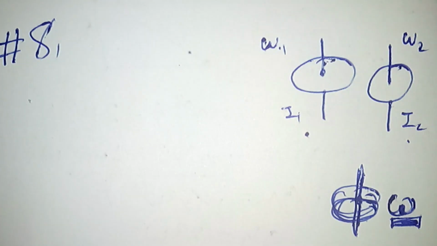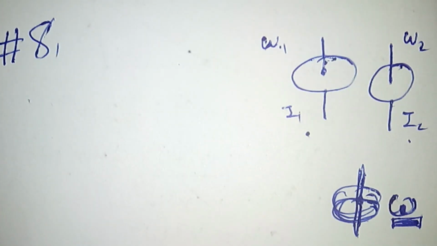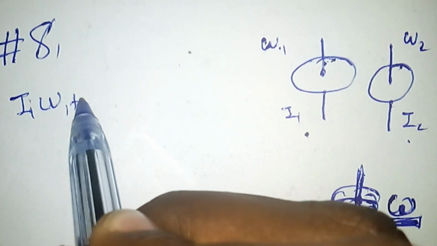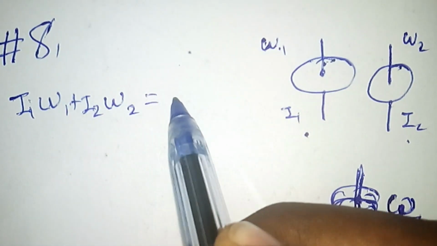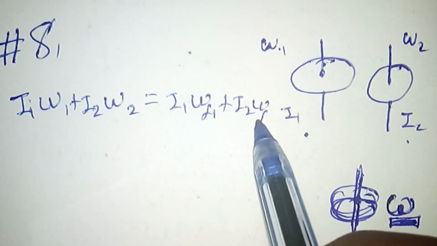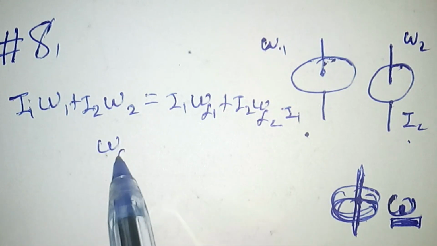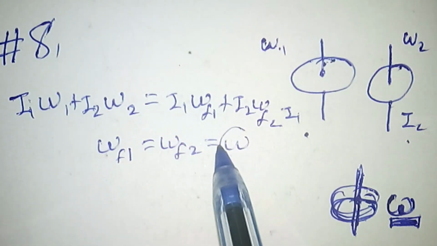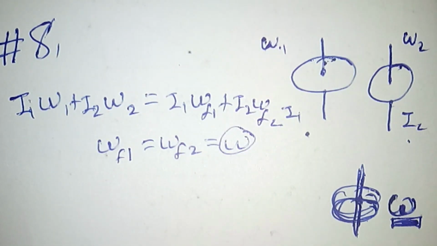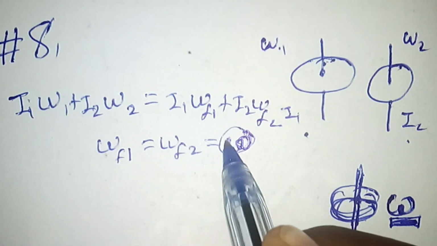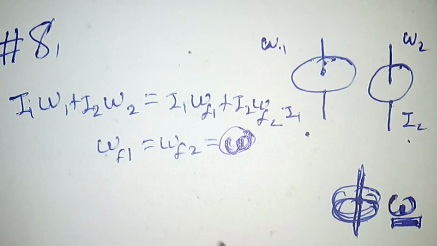That means the angular momentum before contact and after contact are equal. So we have two systems: I1 omega 1 plus I2 omega 2 is equal to I1 omega final 1 plus I2 omega final 2. But we can say that omega final 1 is equal to omega final 2, which is equal to omega. That means the disks are combined and rotate as one disk, so they get some combined velocity omega.